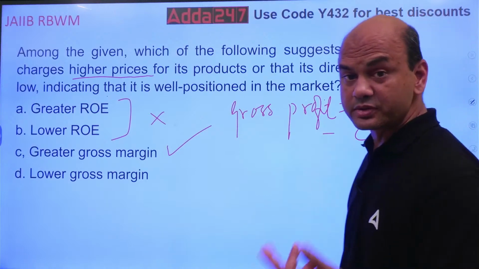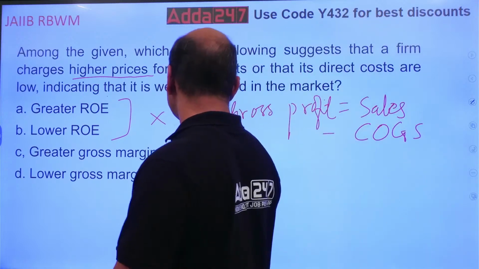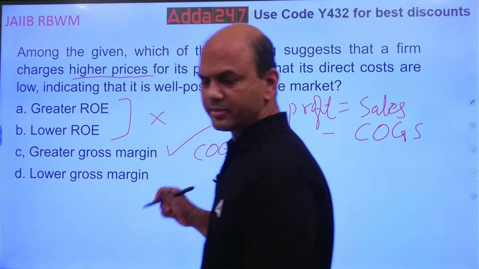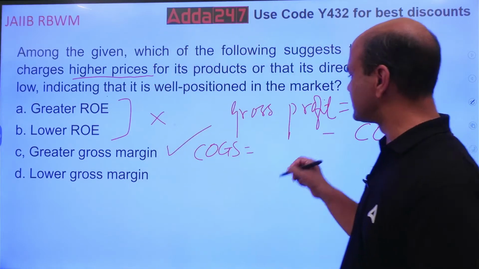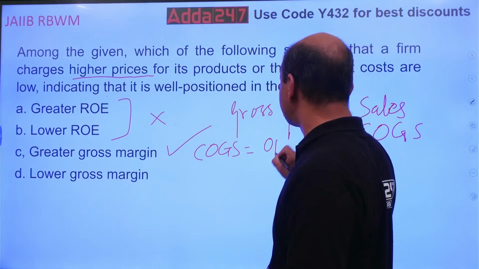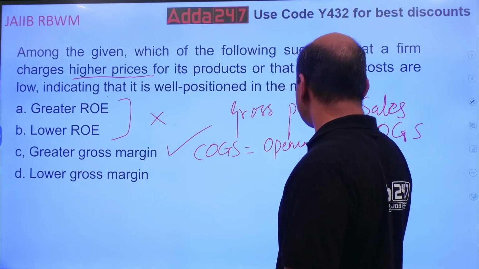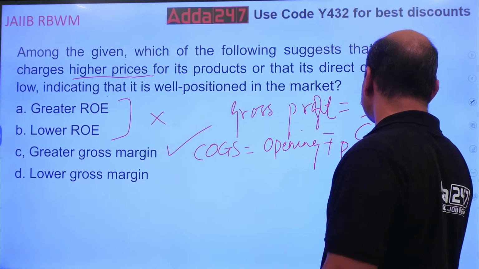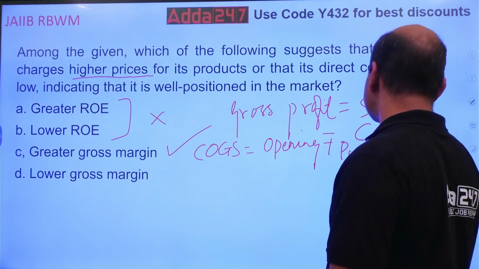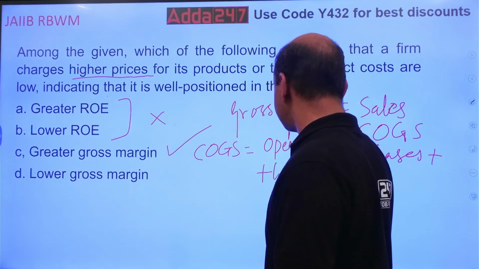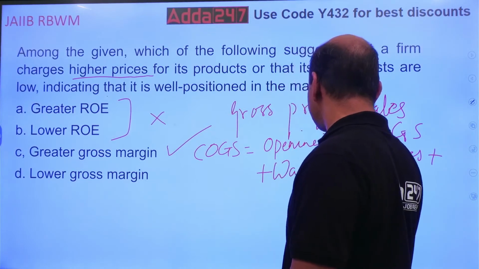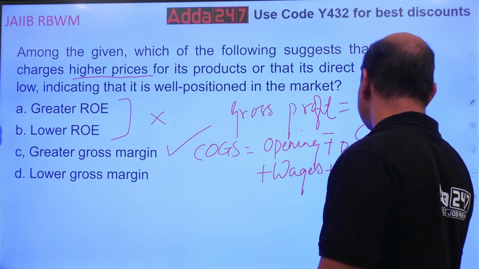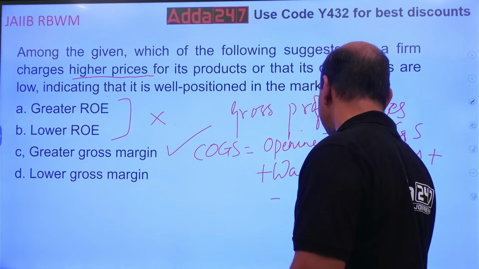Now what is cost of goods sold? Cost of goods sold equals COGS. You might be having this in your accounts also. COGS equals opening stock plus purchases, plus wages, plus carriage, minus closing stock.